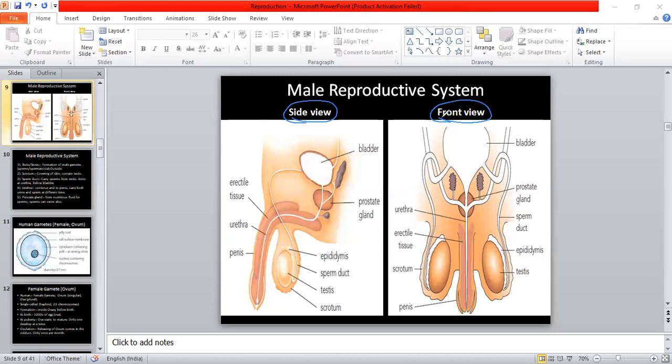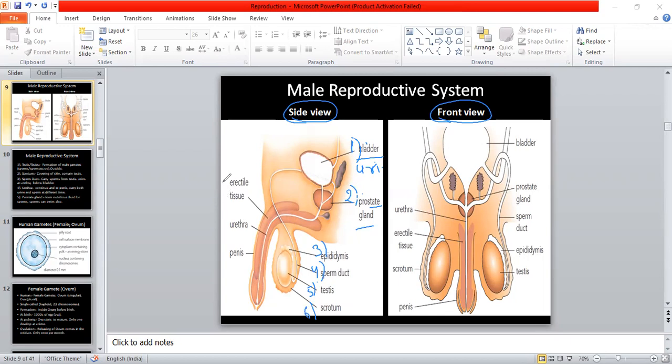In the side view, the first one is the bladder, a structure in which urine is stored. Second is the prostate gland. Third is the epididymis, then the sperm duct, then the testis, and then the scrotum.